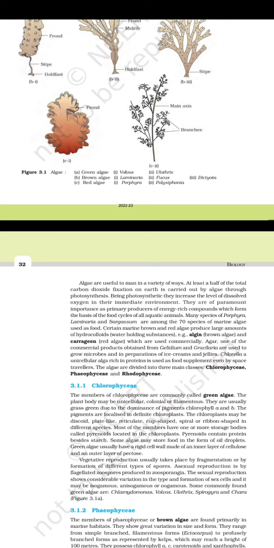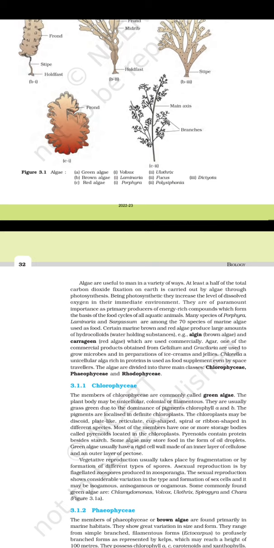They are of paramount importance as primary producers of energy-rich compounds which form the basis of the food cycle of all aquatic animals. Many species of Porphyra, Laminaria, and Sargassum are among the 70 species of marine algae used as food.